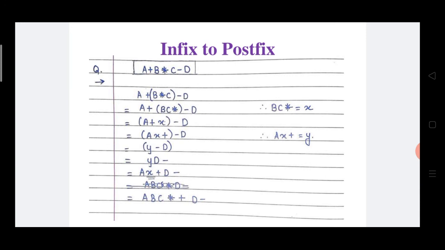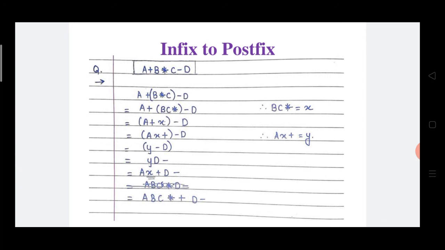The operators are plus, multiply, then minus. Here multiply has higher precedence, so brackets are put before B and after C. That gives A + (B * C) - D.